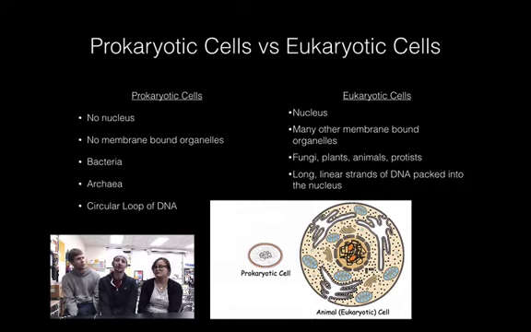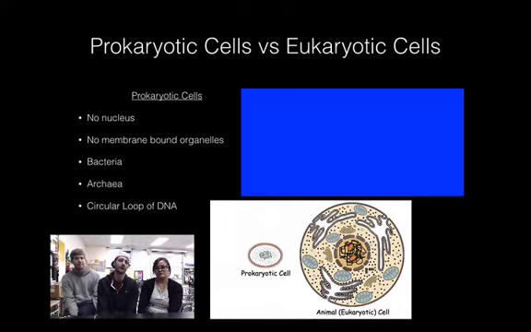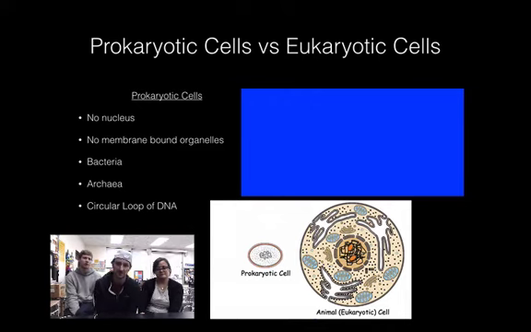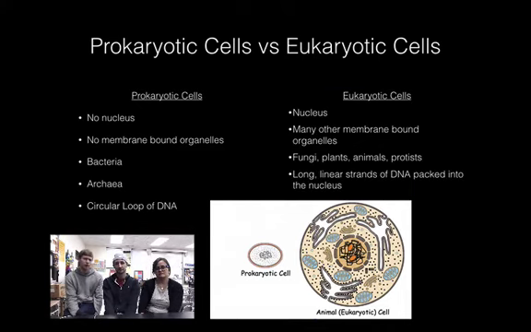I really like that picture at the bottom too, because it shows an example of the sizes of the two cells. Eukaryotic cells are usually larger than prokaryotic cells. There are always exceptions to that, but yeah, most of the time. And just looking, you can see that eukaryotic cells are more complex. There's more going on, with specialized organelles that have special jobs, whereas the prokaryotic cells are simpler.